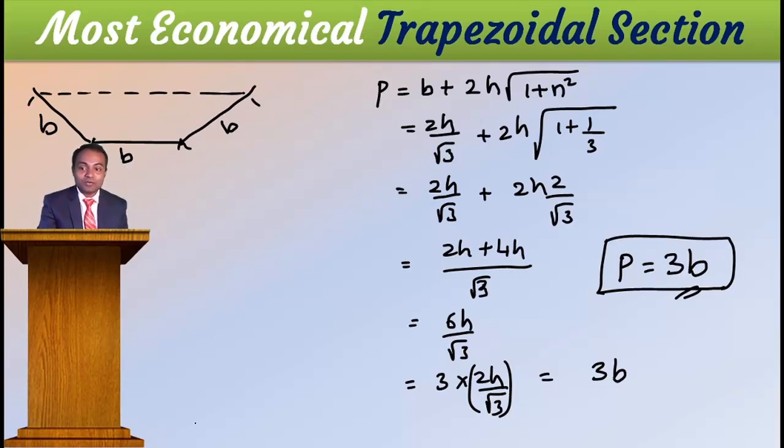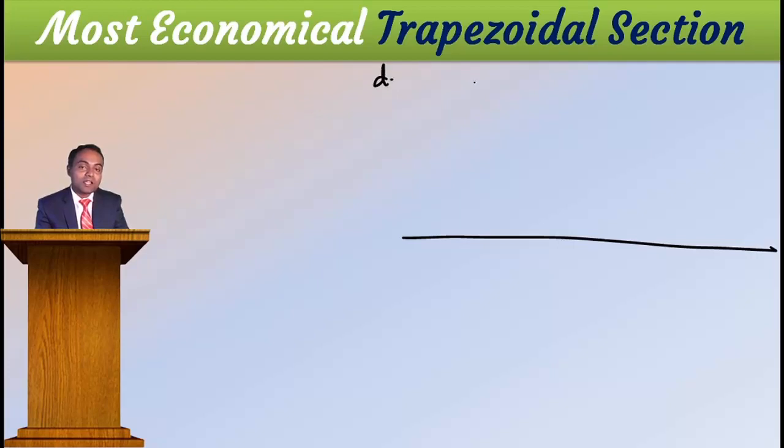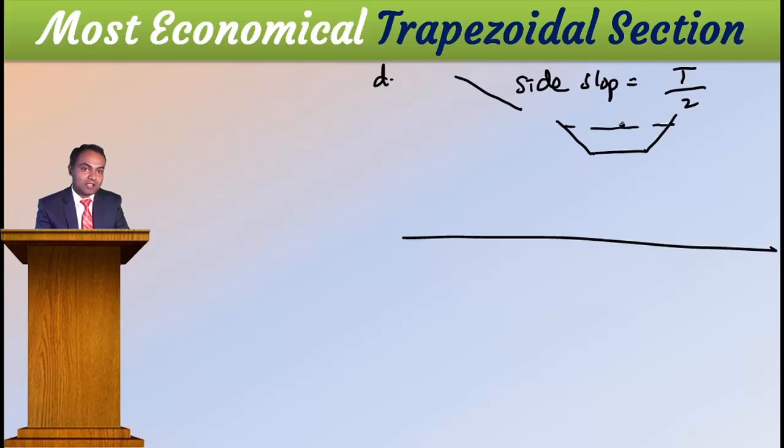Okay, I am going to conclude here that till now whatever I did. We got two different cases. The one is varying with respect to depth. Varying with respect to depth means one side slope is equal to half of the top width. From this you got another conclusion that if you draw a circle taking center as the center of the top width, then that circle will just touch all the three sides of the trapezoidal.